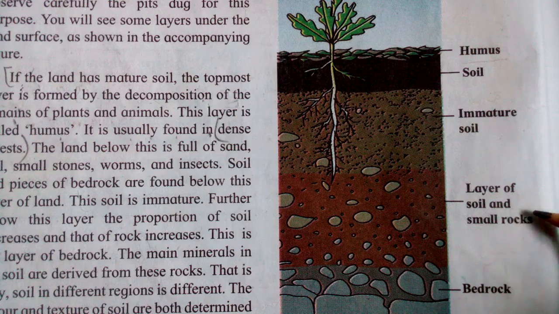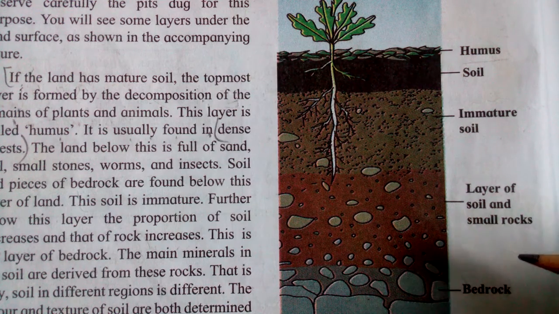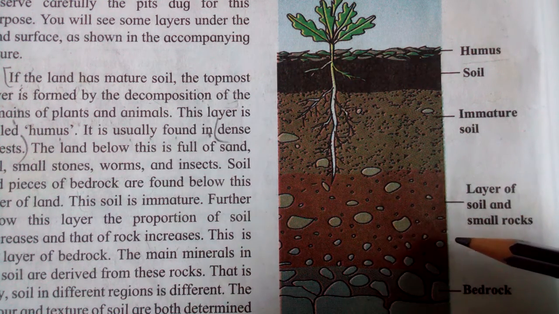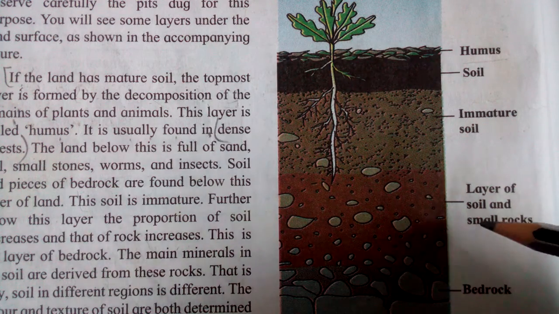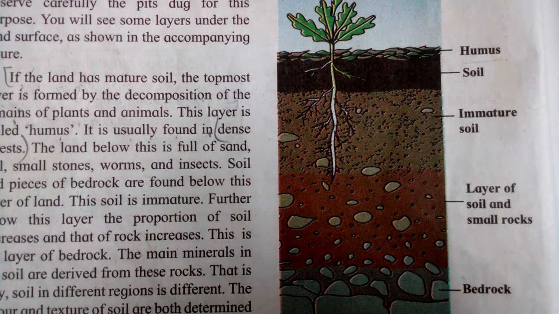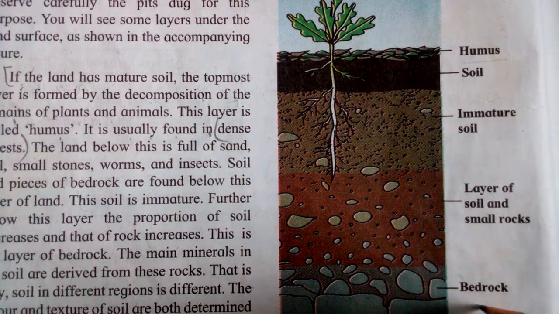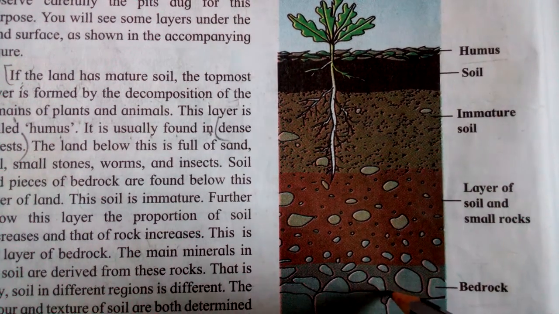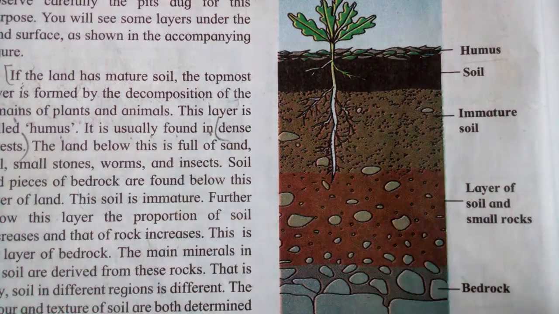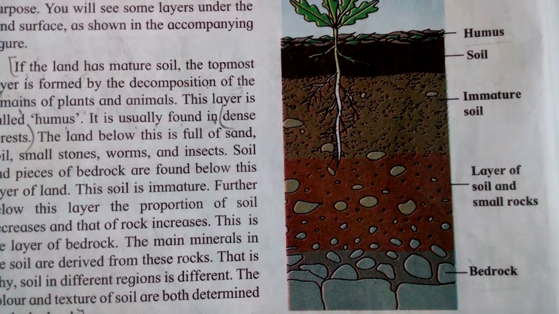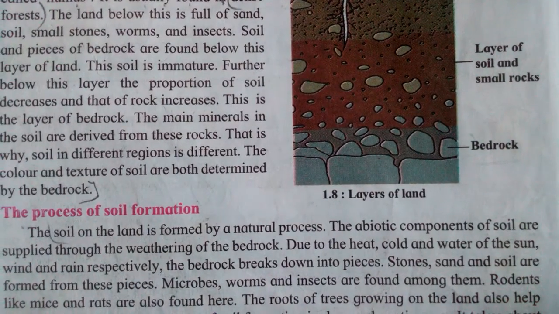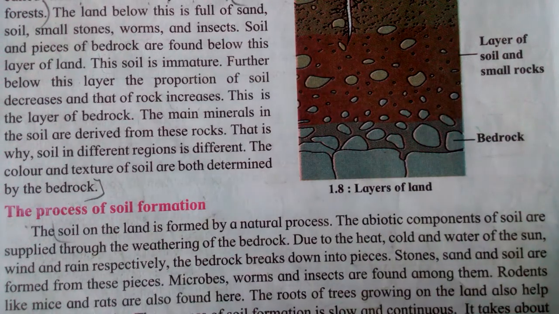Then the layer of soil and small rock. Then we see the soil and small rock, and then downside we see the bedrock is there. And in this layer, the percentage of soil is very less. All of you understood? Then we will see the process of soil formation.